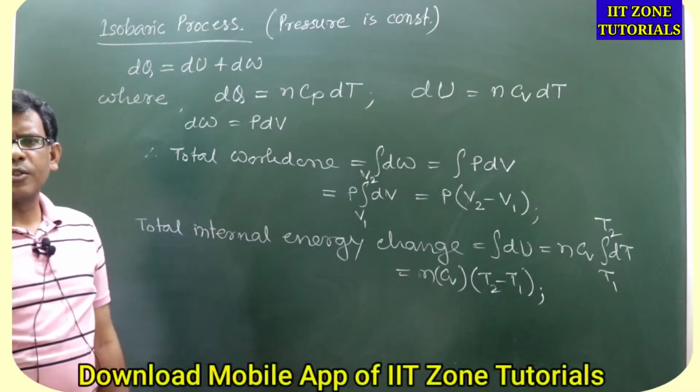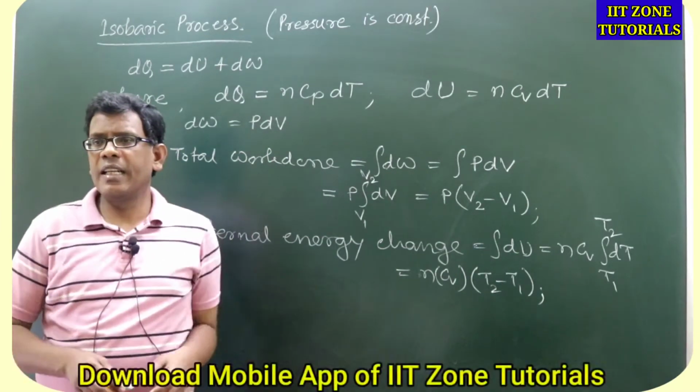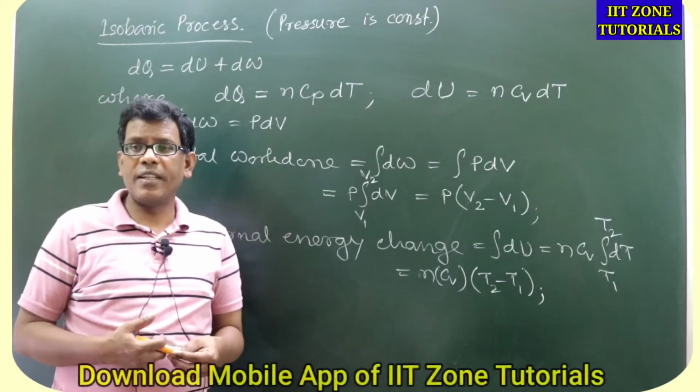Got my point? So this is the change in internal energy which will be given by Ncv dt.